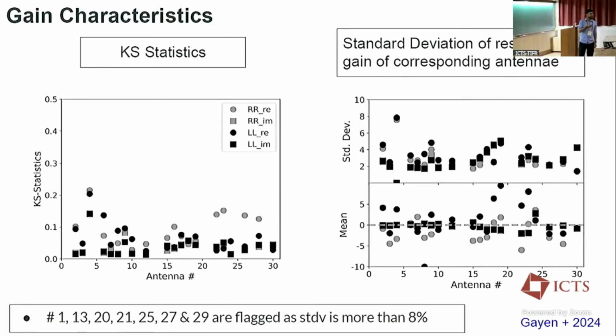So maybe I'm misunderstanding what you mean by mean. I would think that the mean is the residual gains at the top. So I thought, even if you're a factor of 2 off in the gain, you're making that correction of a factor of 2, and then your residuals have a mean of 0 by definition. But maybe I'm misunderstanding this. Leo, it's just that you have subtracted 1 before plotting this. Yeah, because you know that the gain will be 1 if everything is correct. Yes or no, but we can talk about that, because even in the mean there can be an error when you do it like this.